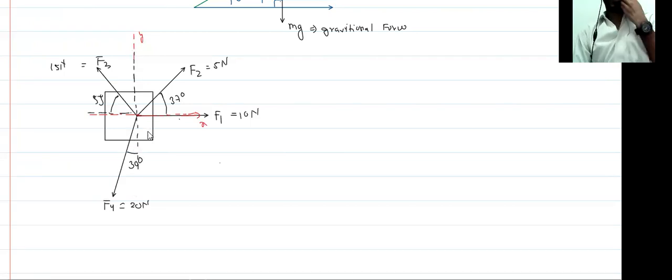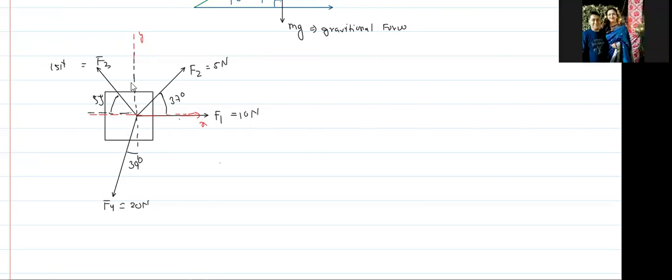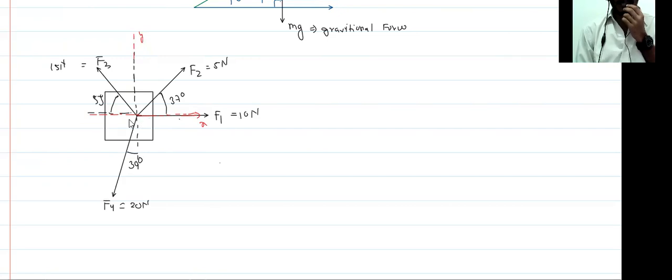I'm saying that I resolve the forces into two directions, one along the y-axis, another along the x-axis. F1 is already along the x-axis, so we don't break it into two components.